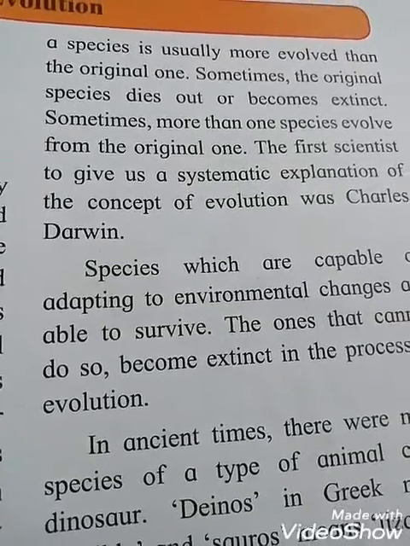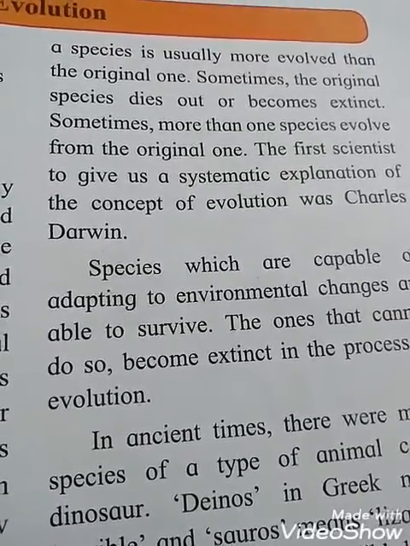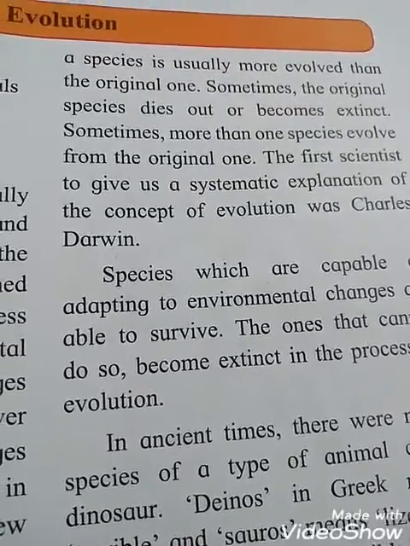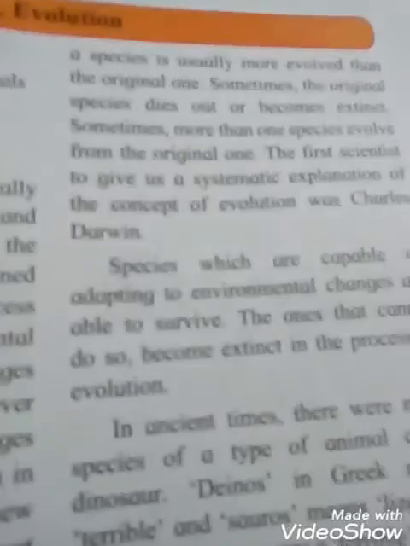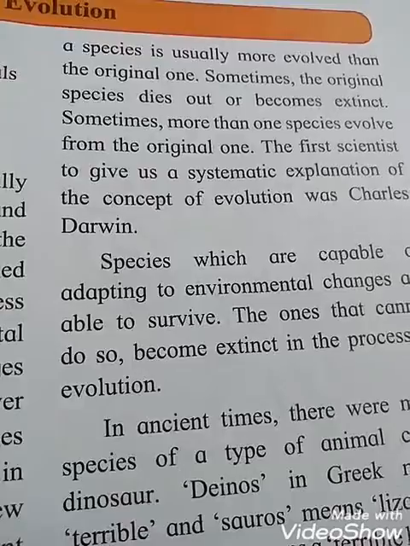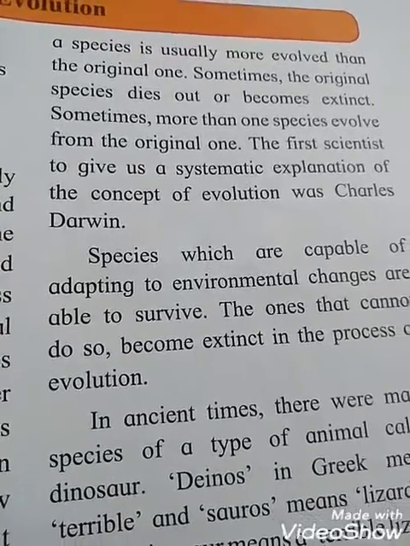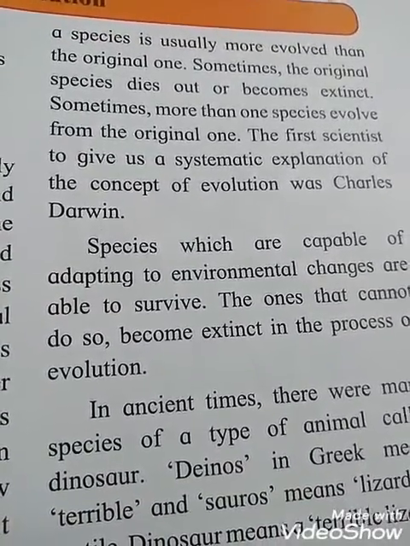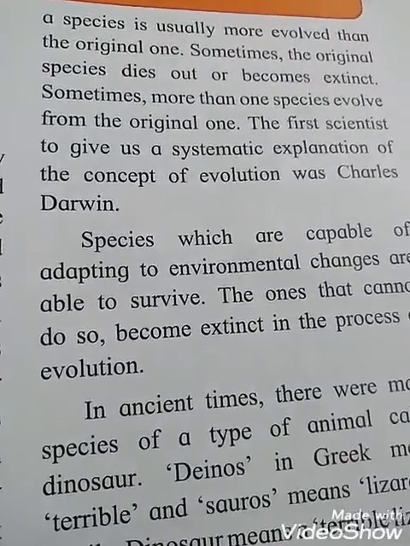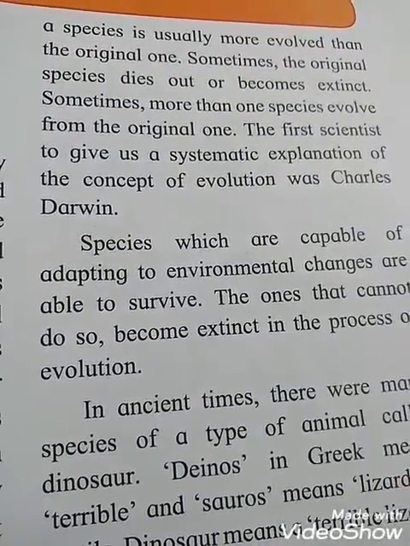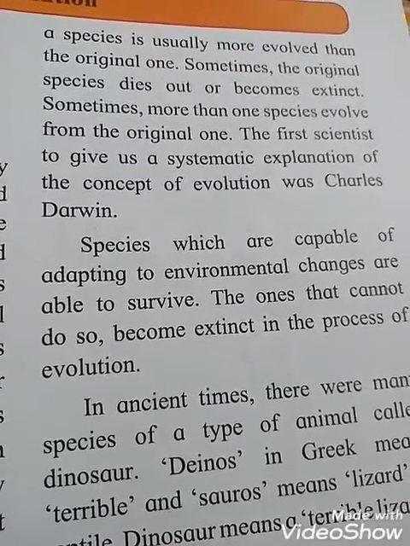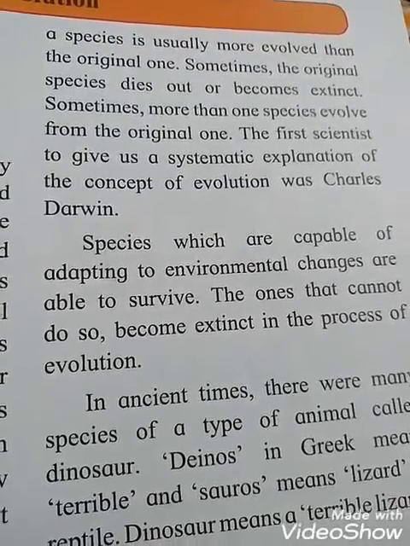That means sometimes the original ones die out, means become extinct, or are lost, we can say that. Sometimes more than one species evolved from the original one. The first scientist to give us a systematic explanation of the concept of evolution was Charles Darwin. Say students, you should know about that. So who gave that systematic explanation of the concept of evolution? The scientist's name is Charles Darwin.